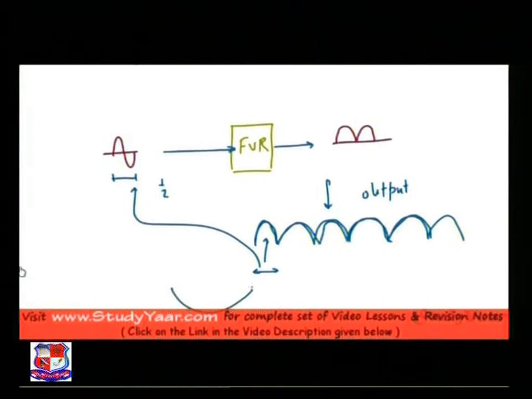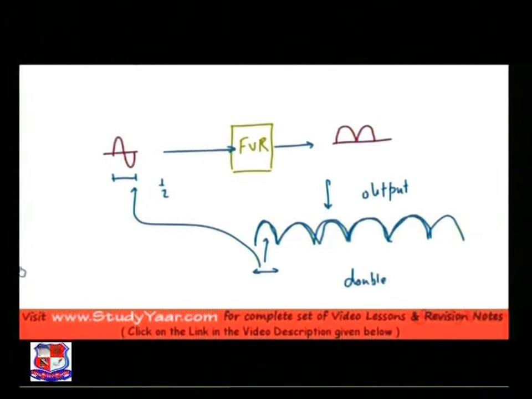Over here, as you can see, the frequency of your output has basically doubled. This is your wavelength over here, and at the output your wavelength is this much, which is half of this. So the wavelength is halved and the frequency of your output waveform has doubled as compared to the frequency of your input waveform.